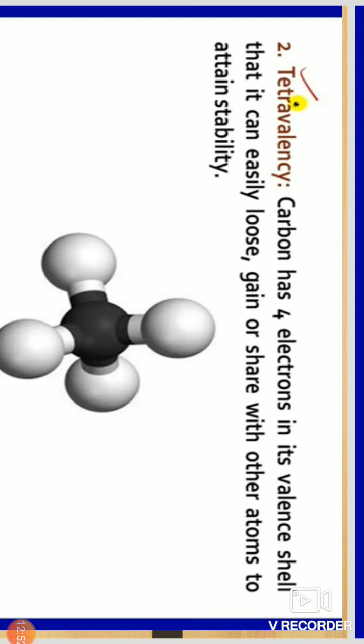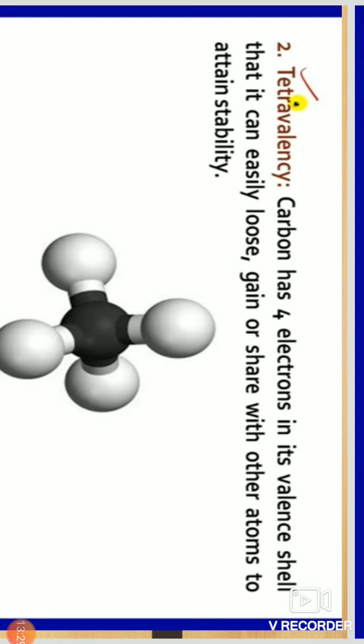Carbon wants to be stable. It gives or takes electrons for stability. When it gives 4 electrons it is stable, and when it takes electrons it is also stable. That is called tetra. Tetra means 4 times.